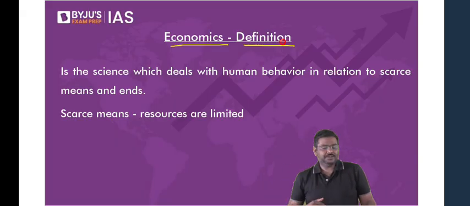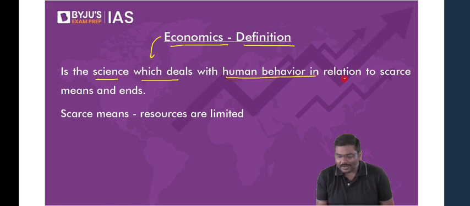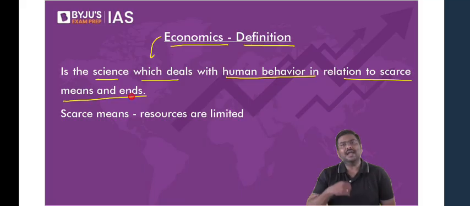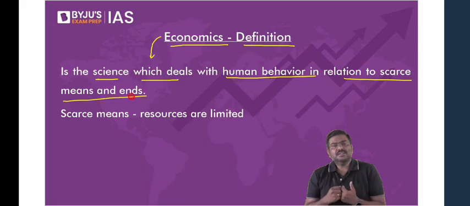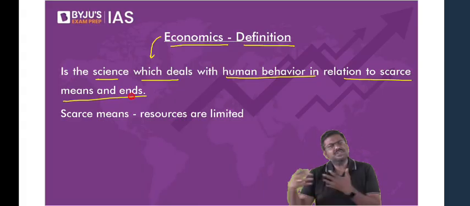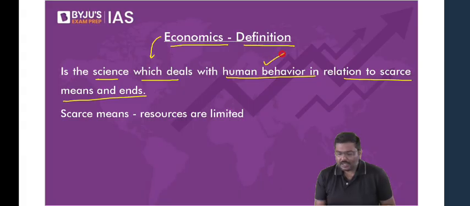Let me start with the definition. How do you define economics? Economics is the science which deals with human behavior in relation to scarce means and ends. I'll explain. Please listen carefully. What is economics? It is defined in one, most acceptable way: it is a science which deals with human behavior in relation to scarce means and ends.